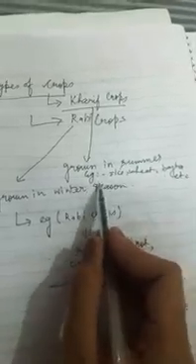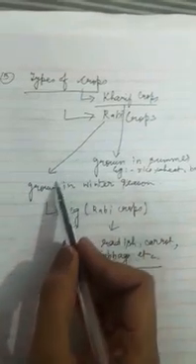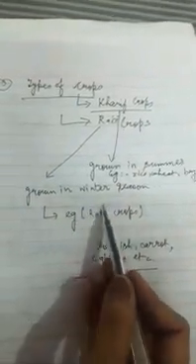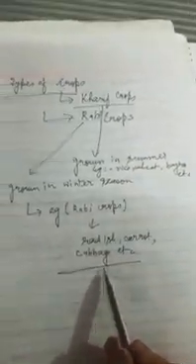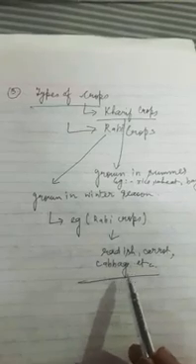Kharif crops means the crops that are grown in the summer season. Example: rice, wheat, bajra, etc. And Rabi crops means the crops that are grown in the winter season. Examples of Rabi crops are radish, carrot, cabbage, and it can be cauliflower also, etc. Okay. Now what is the next topic? Our next topic is tips for growing healthy crops. So let us start.